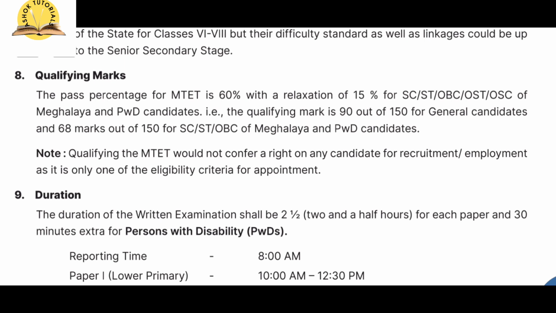Believe me, trust me, mark my words, you will definitely pass the exam. Why am I saying this? Because before this MTET exam, which means in 2019, 21, 23, the qualifying marks were such that we had to score more than 68. But now here we have to score only 68. So it is very easy, right?